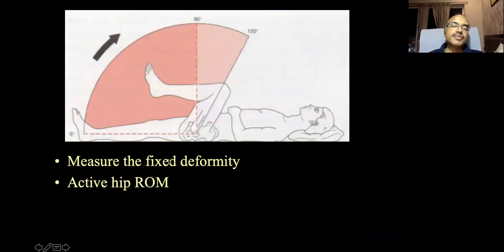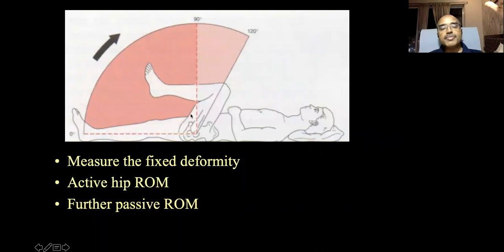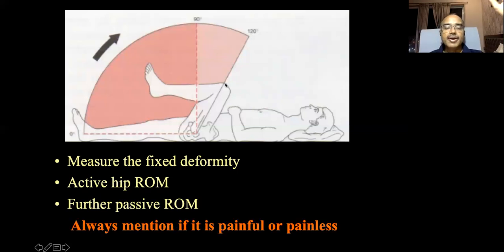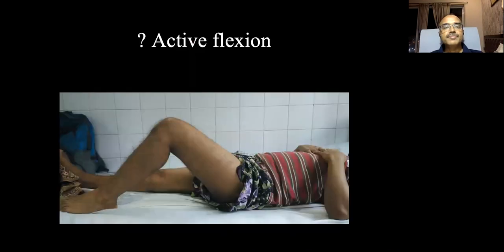Next, you see whether any active hip range of movement is present. Suppose a 30 degree flexion deformity is there. What is the active range of movement? It may be possible until about 60 degrees. Next, you see what is the further passive range of movement. You do it in a flexed hip, so further passive range of movement may be possible. And always mention whether it is painful or painless, and whether it is associated with crepitus or not. So that completes your assessment of the amount of flexion in the hip joint.